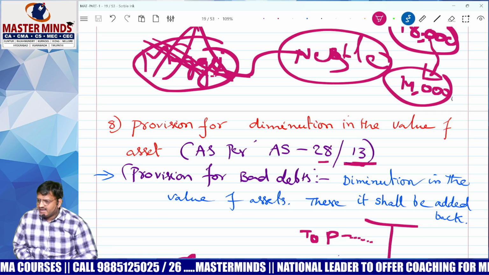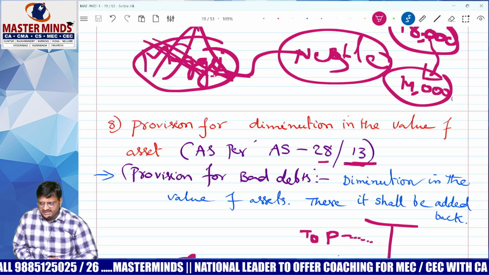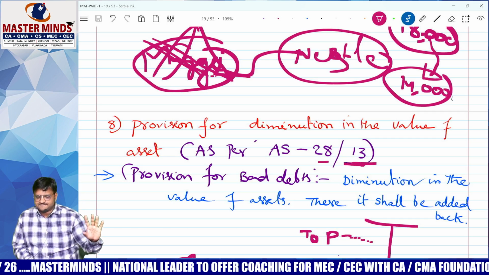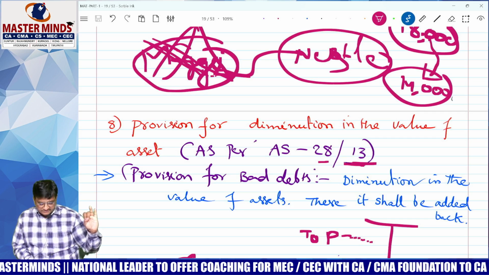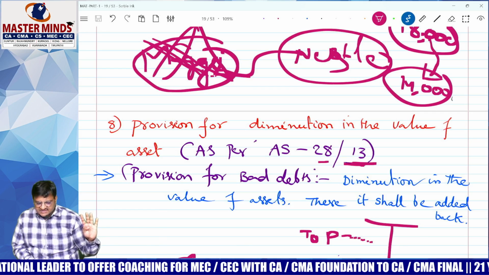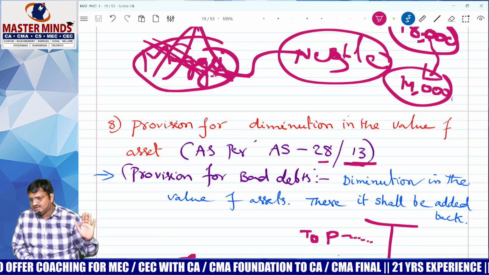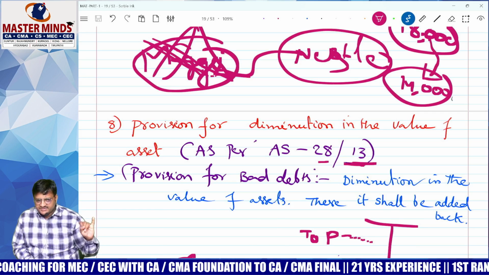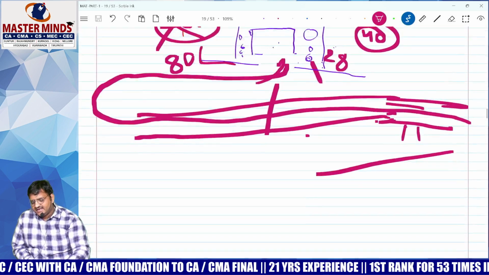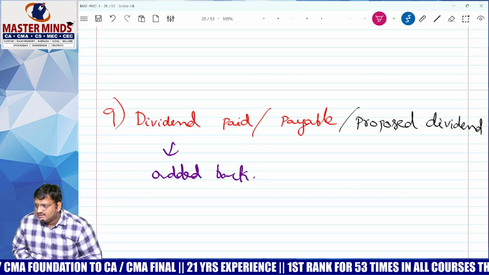Sing a song. I R P S E D D D. Another D. Listen. Income tax paid or payable. R, amount transferred to reserve. P, provision for an asset and liability. S, losses of subsidiary company. E, expenditure related to exempted income covered under section 10, 11, 12 except 10AA. D, depreciation. D, deferred tax. D, diminishing in value of asset. D, dividend paid or payable.